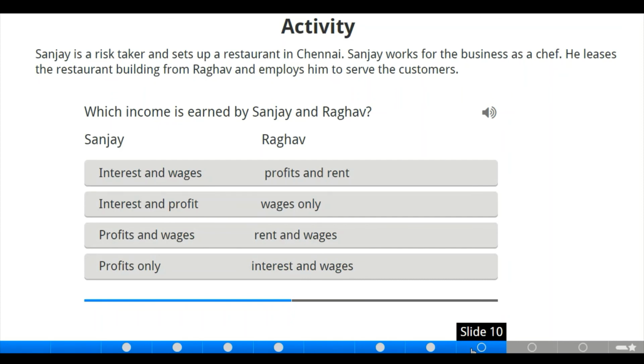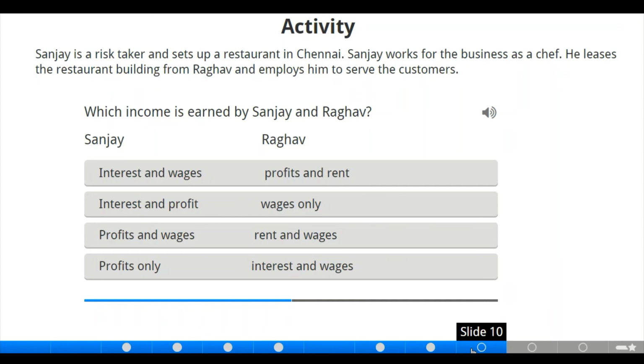Now, let us think of it. Sanjay is a risk taker and set up a restaurant in Chennai. First, Sanjay is a risk taker, so he is entitled to collect profit. Sanjay also works for the business.